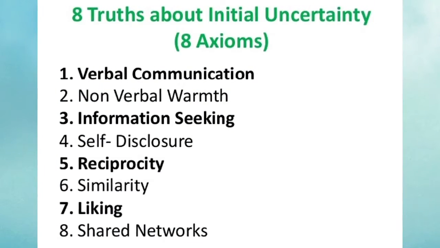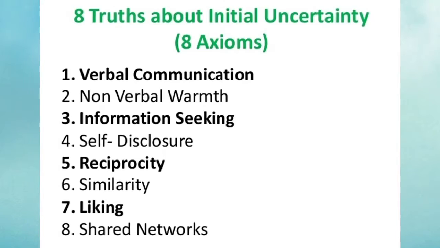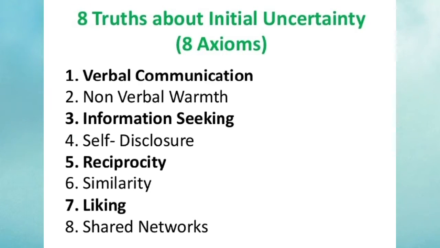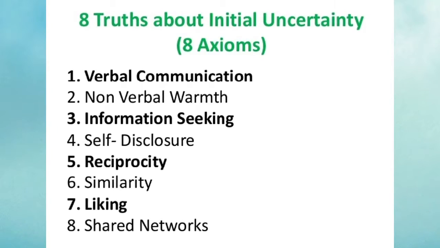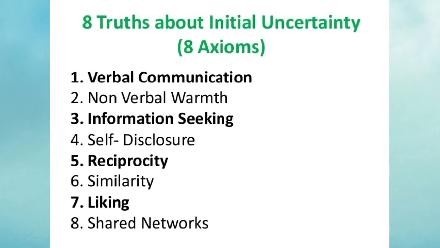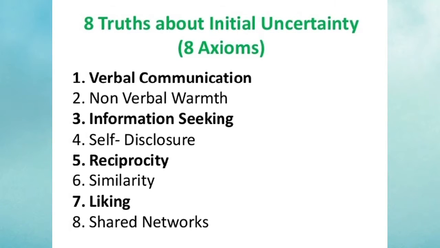In Charles Berger's uncertainty reduction theory, he included 8 axioms. The 8 axioms are verbal communication, nonverbal warmth, information seeking, self-disclosure, reciprocity, similarities, liking, and shared networks. Charles Berger's 8 axioms are part of relational development.